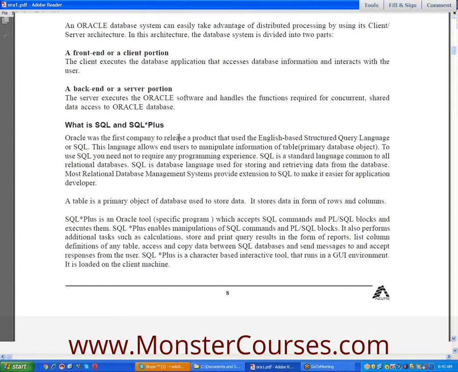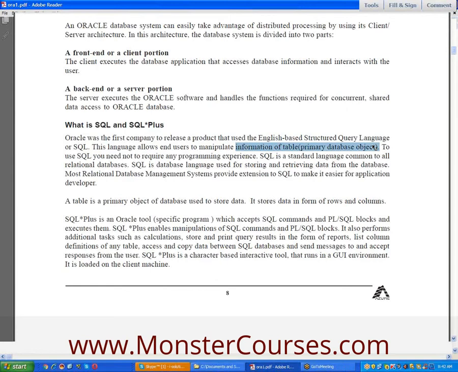This language allows end users, so you are an end user, I am also an end user, to manipulate information of tables, the primary database objects. Some people call it a table, some people call it a database object. Please note down this point: table or database object, both are the same.